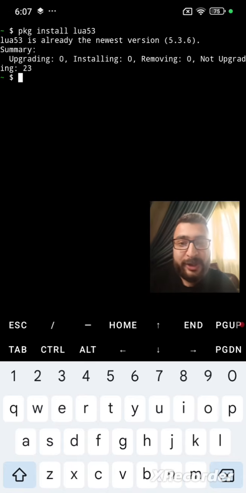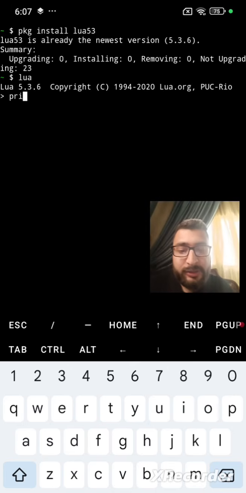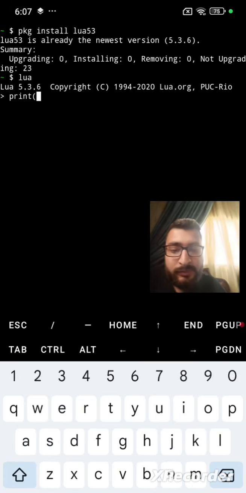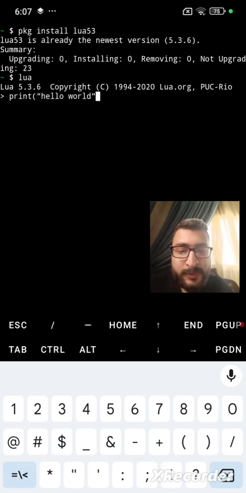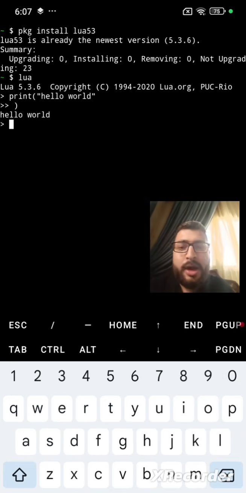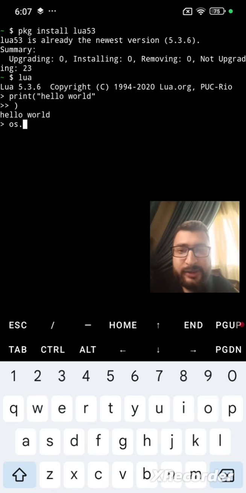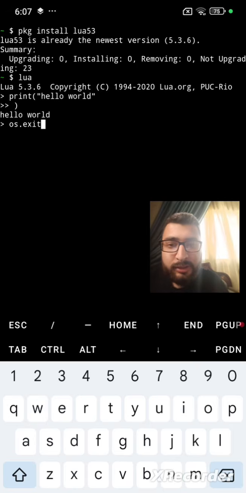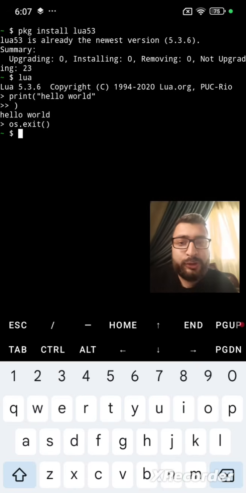So now let's try the Lua interpreter by typing Lua and then print hello world, and oh sorry, I forgot to close the bracket. Okay, so now I can exit the interpreter by typing os.exit, and that's about it. That's how to run tiny Lua scripts on your phone.